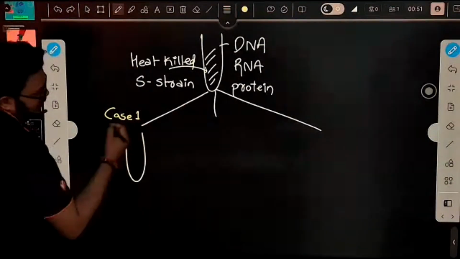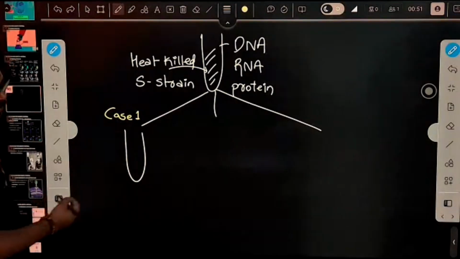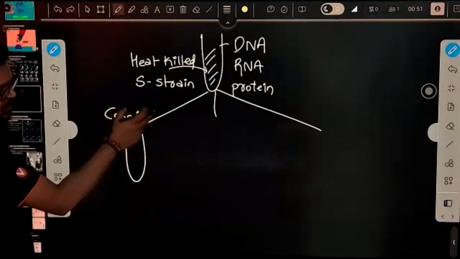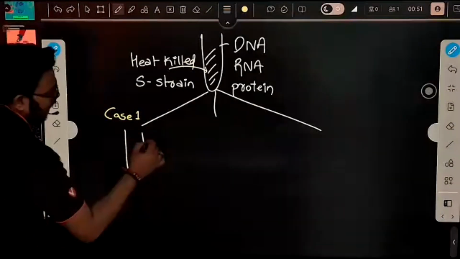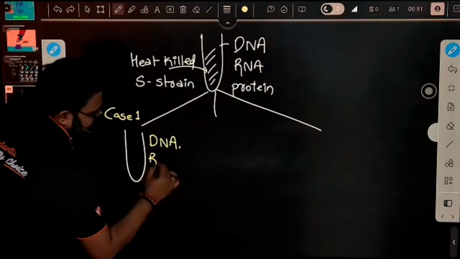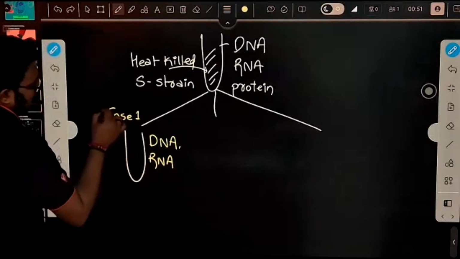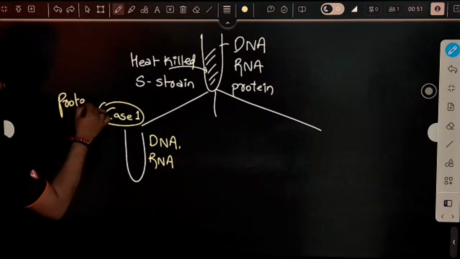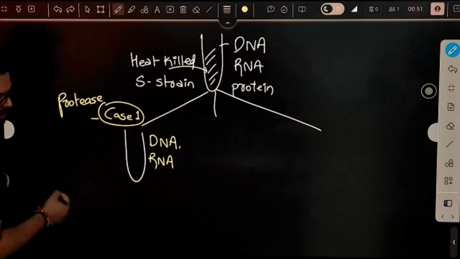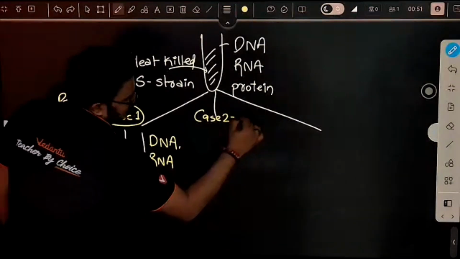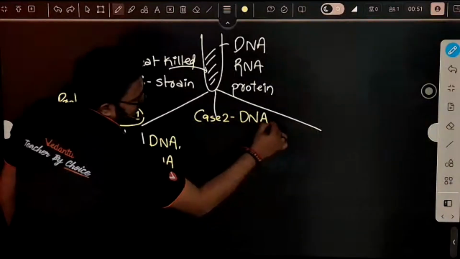Now in this test tube, I added an enzyme, let's say protease. So protease will destroy what? Protein. So we will have only DNA and only RNA. So I used the enzyme protease to destroy proteins.